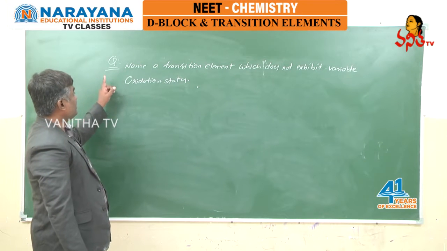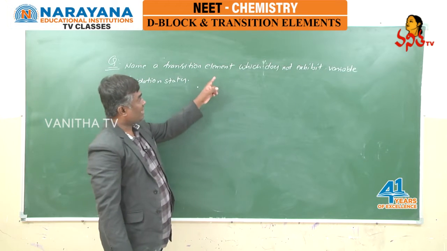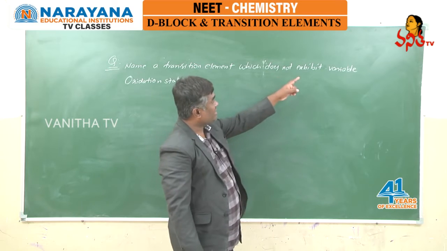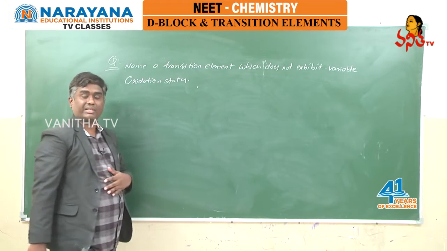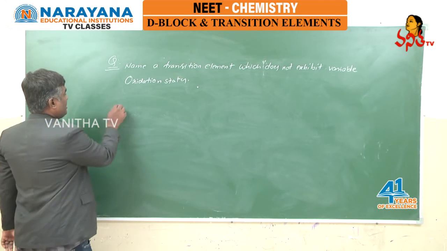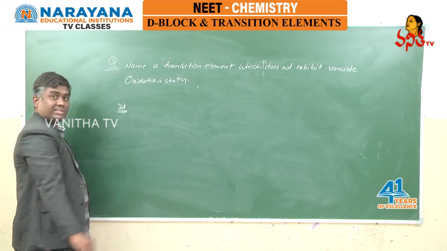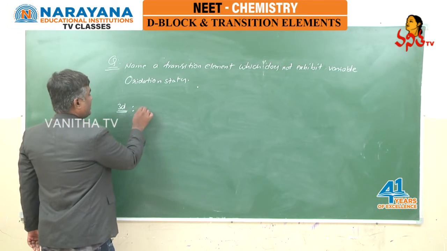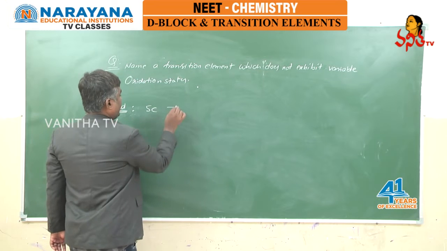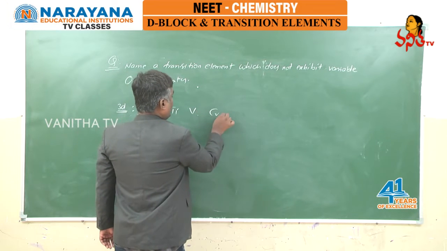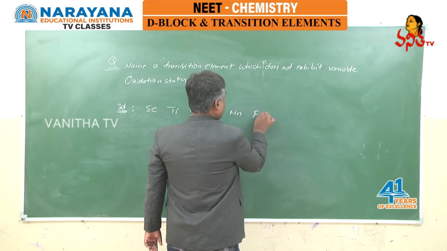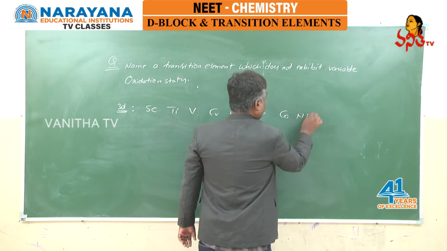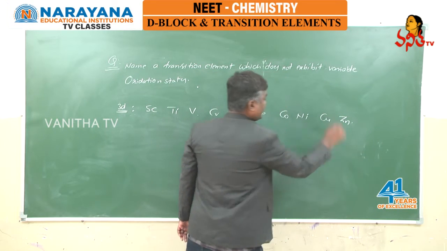Now the question is, name a transition element which does not exhibit variable oxidation states. Let us see, students, if I take 3D series elements. What are 3D series elements? Scandium, titanium, vanadium, chromium, manganese, iron, cobalt, nickel, copper and zinc.